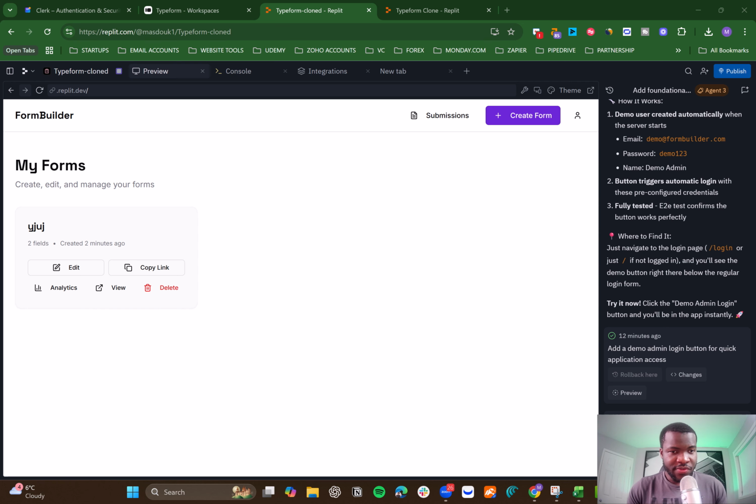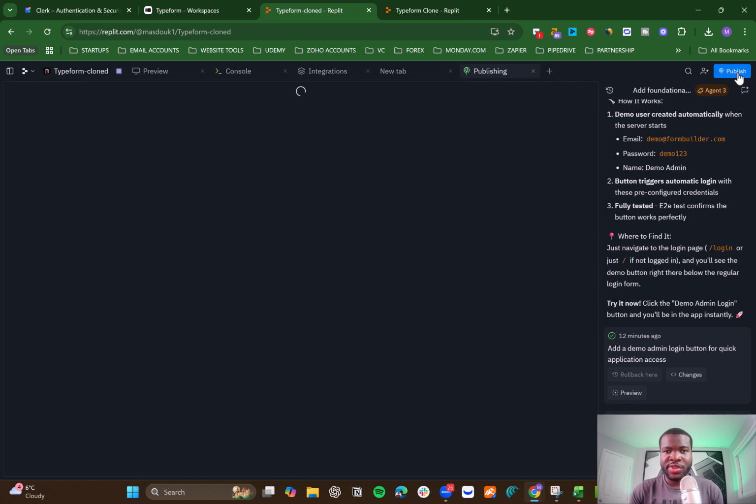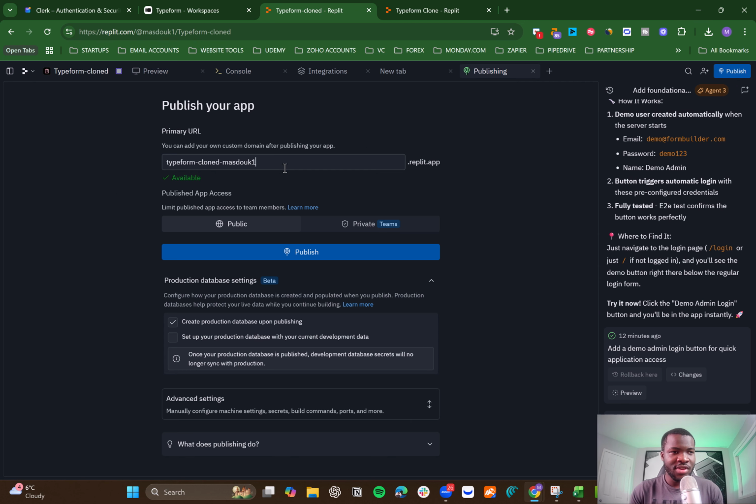All right, before I show you my other version of the app, let's publish this one, and then we'll compare both. To publish, you just click on this publish button. It brings you to this page, and then you can just rename it. We'll call it Typeform clone, and we'll make it public.